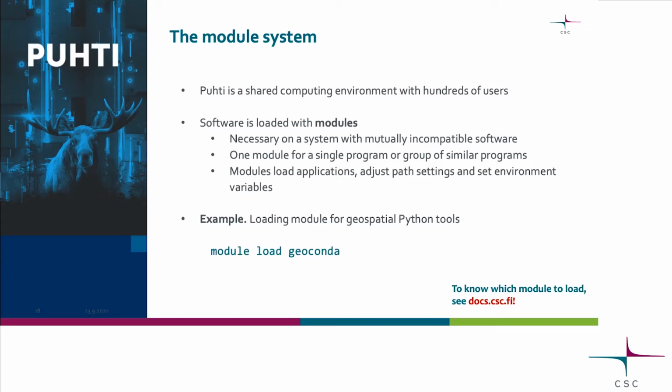So the software is divided into modules. These modules can be one program or a group of similar programs, it depends. They load those applications so they are available for you. They adjust path settings so your commands start working and the environment variables are correct.